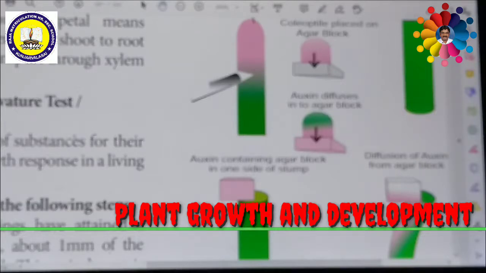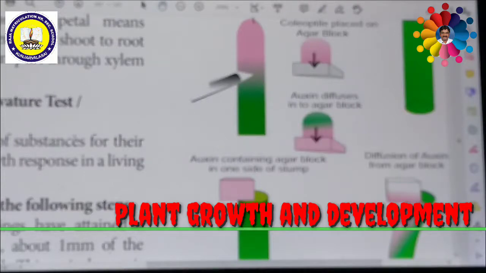So the pink color is moving from the coleoptile of the oat plant into the agar block. Here auxin is moving into the agar block. The tip is placed on the agar block for a few hours. During this period, the auxin diffuses out of the tip into the agar block.